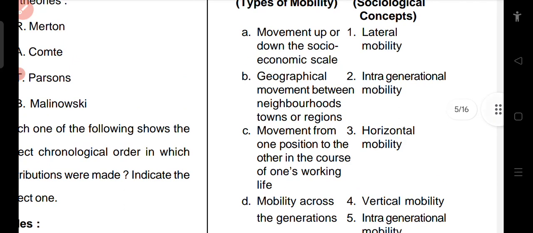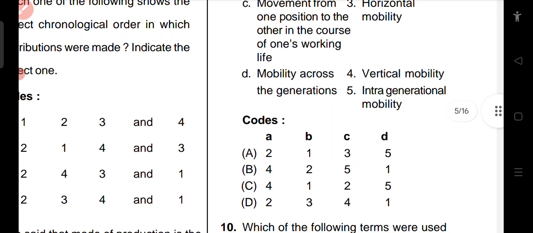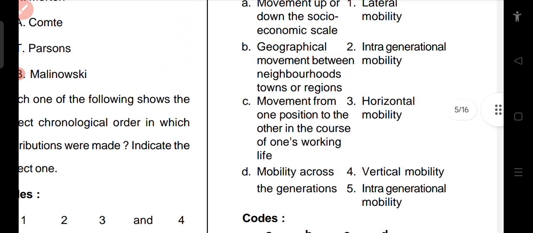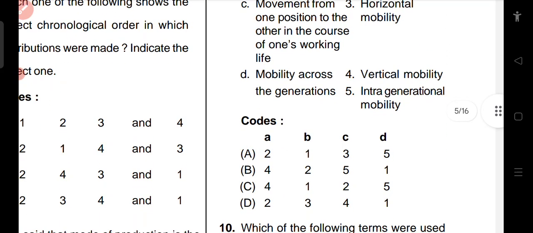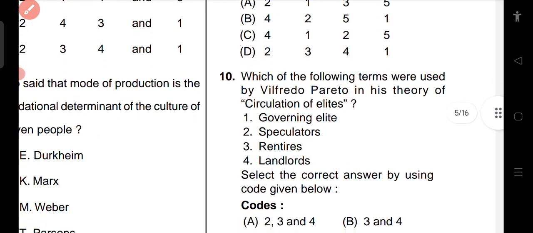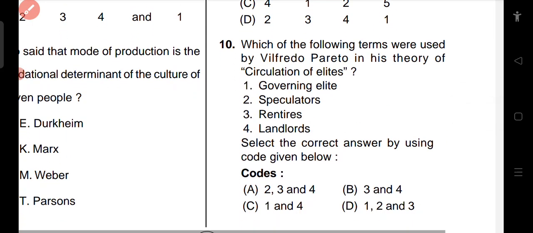Geographical movement between neighborhoods, towns is lateral mobility. B is equal to 1. Movement from one position to the other in the course of one's working life is intragenerational mobility, 2. The right answer is C, 4125. Question 10. Which of the following terms were used by Vilfredo Pareto in his theory of circulation of elites? Governing elites, speculator, rentier, landlord. The right answer is 1, 2, 3.